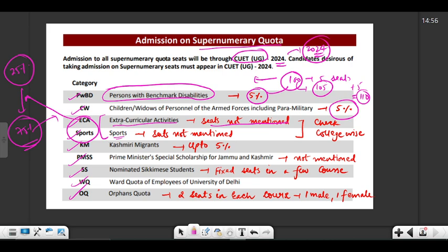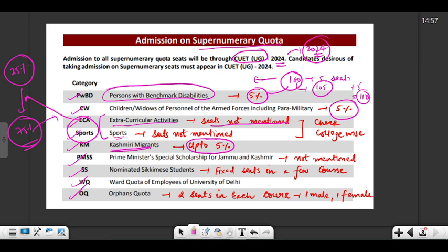Okay, so you can go and check individually in the college's website about the number of seats reserved for these categories. Okay, then there's Kashmiri migrant quota. So the people who had to migrate from Kashmir, they have a separate quota, and up to 5%, depending upon the college, of the seats are reserved for the Kashmiri migrants.